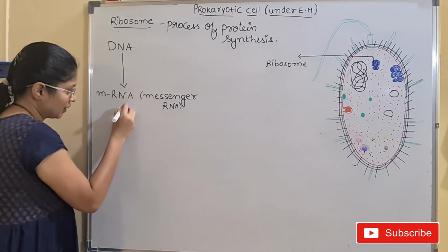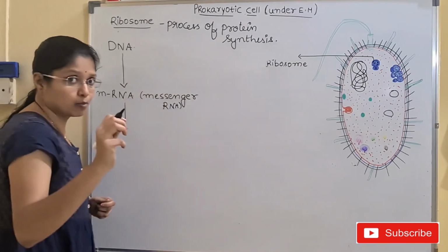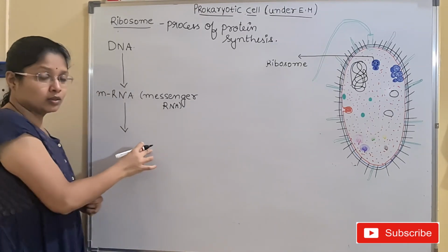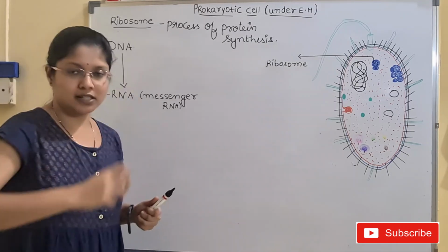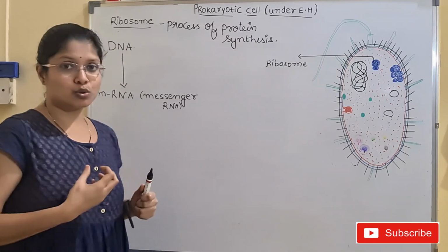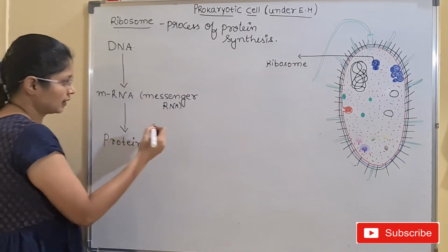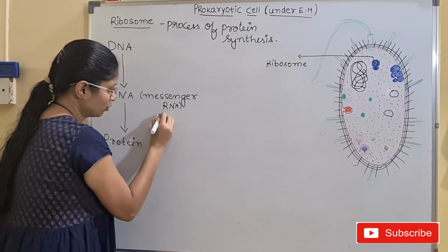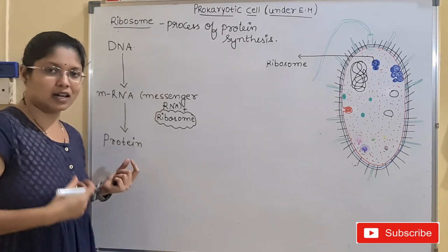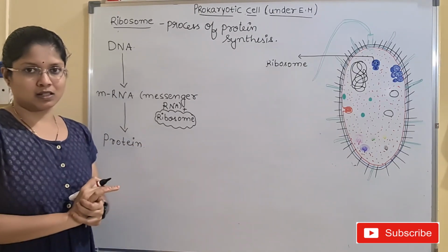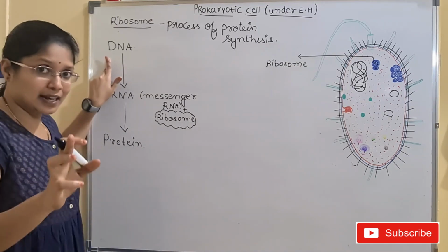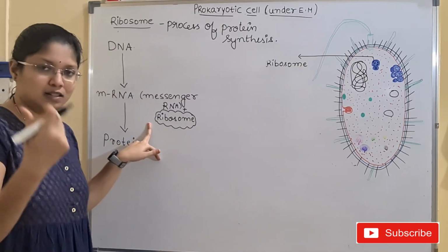Okay, so this mRNA is caught by the ribosome, and now this mRNA is converted into the final product, that is the protein. So mRNA, with the help of the ribosome, will be producing the final product, that is the protein required by the cell. If you observe here, the DNA, I have told you, is acting like a king. It is assigning duty to the ribosome. The ribosome is like a soldier.